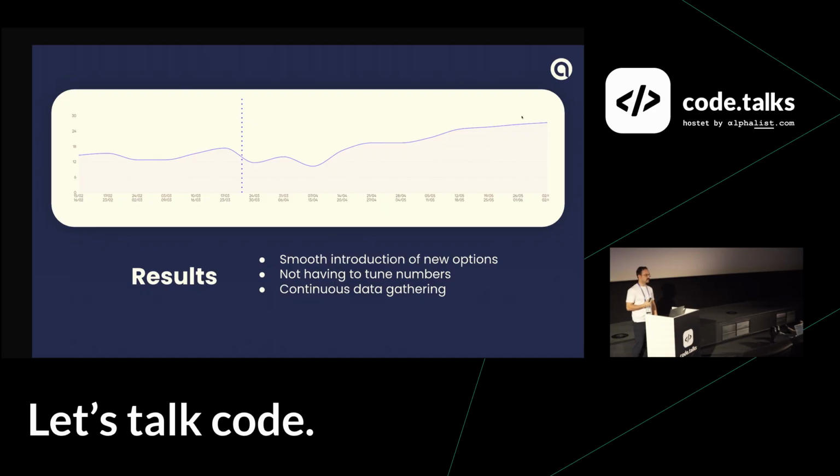So I would argue that these points alone are worth it to add it regardless of the results. So the amount of stability in the system that it adds, continuous data gathering, and also the reduced headache of tuning the numbers is alone enough to do this.